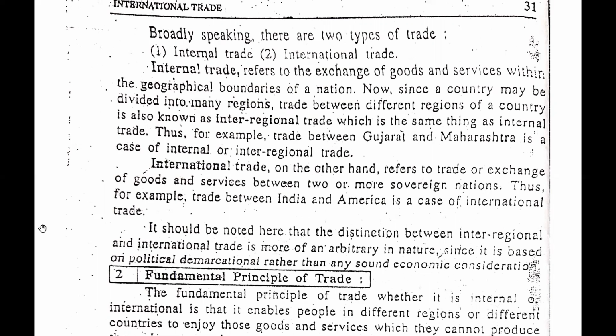And guys, there is another term, that is international trade. On the other hand, it refers to the trade or exchange of goods and services between two or more sovereign nations. For example, trade between India and America is a case of international trade.